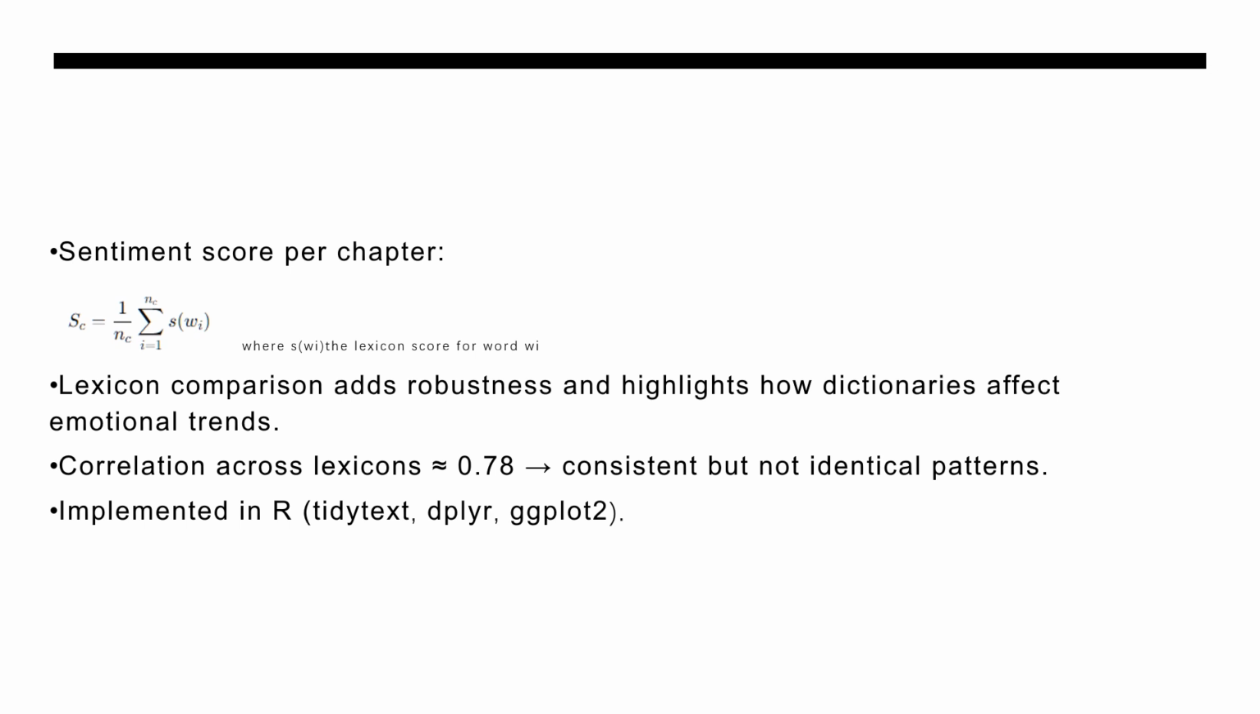The average correlation across lexicons was about 0.78, meaning their patterns are consistent but not identical. All analysis was done in R using tidytext, dplyr, and ggplot2.